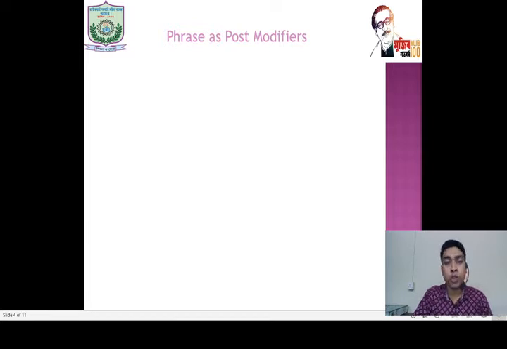Phrases as post modifiers. Before going to show examples, you know, a phrase is a group of words, and the group of words all together function as a noun or adverb or adjective. Likewise, we name them noun phrase, adverb phrase, adjective phrase. So here, as a post modifier, how does a phrase function.